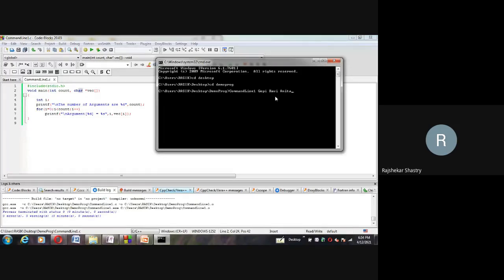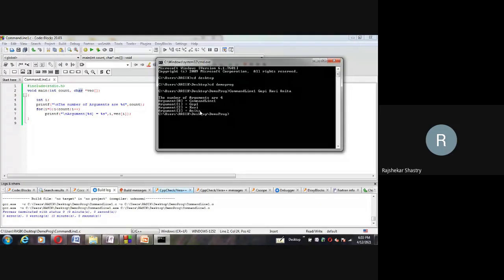So the total number of arguments which we passed through the command line to the main method is 4. Let us see what they are. The number of arguments is 4, and the 0th location in that array of pointers, the array of strings, is holding the command line, which is the exe file name, your program name. The first argument is Gopi, the second is Ravi, and the third is Anita. So the total number of arguments is 4, and these are the respective arguments.